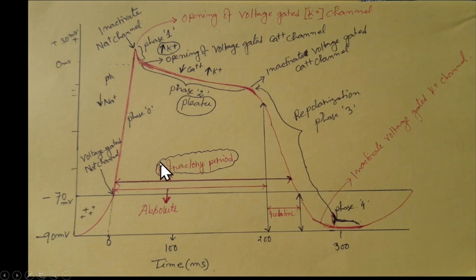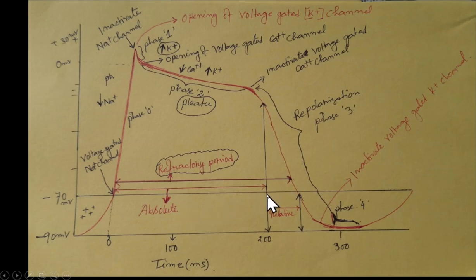This refractory period is divided into the absolute refractory and the relative refractory. From here to this area is the absolutely refractory period. During this stage, however strong the stimulus may be, the cell will not respond. There is no further depolarization. Whatever strong stimulus is applied, the cell will not respond.